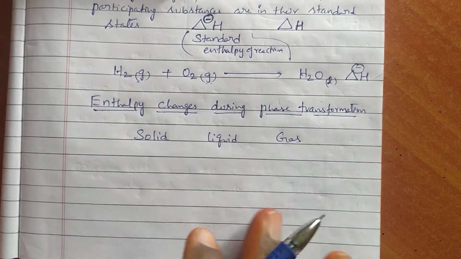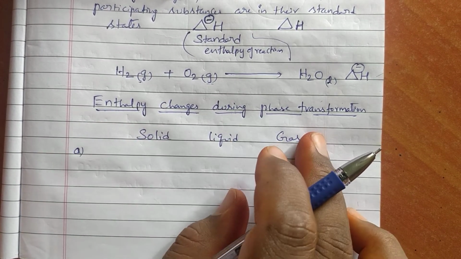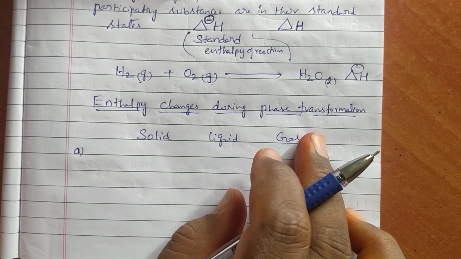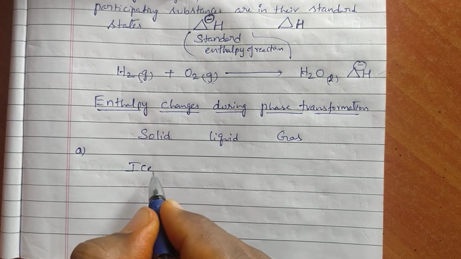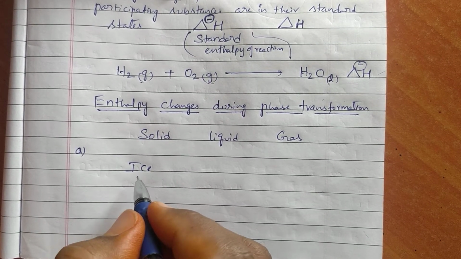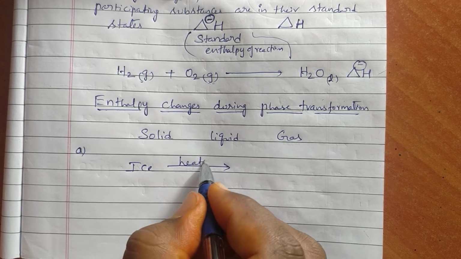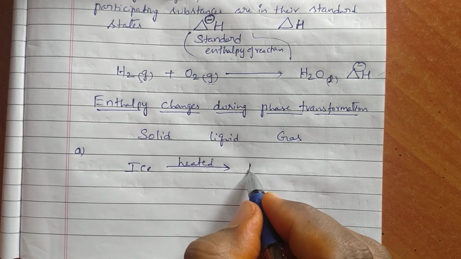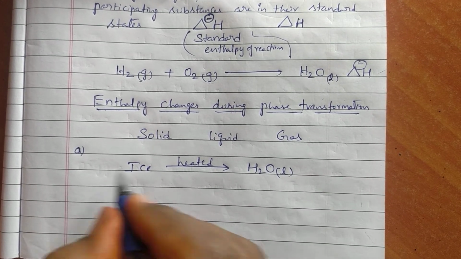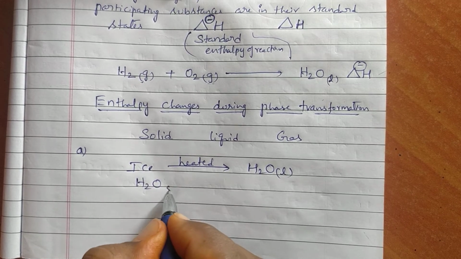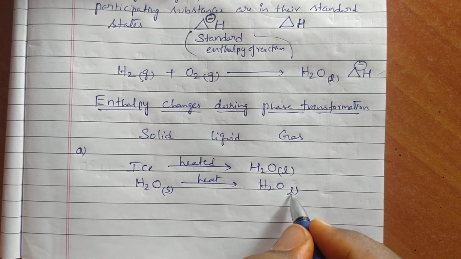Okay, now under this, first I am going to consider A, under this total side heading, enthalpy changes during phase transformations. For example, ice. Solid water is called ice. Ice requires heat for melting. So when ice is heated, it will be converted to liquid water. Is it correct, ma'am? So ice is represented as H2O solid. When it is heated, you will get H2O liquid.